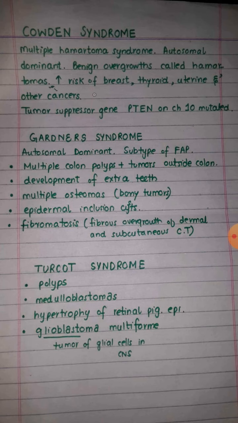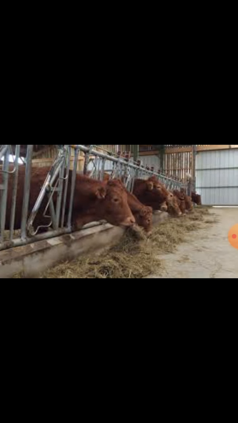We can remember Cowden syndrome by imagining 10 cows present in a den, cow den, Cowden syndrome. And why do we say that there are 10 cows? Because this disease occurs due to a mutation on chromosome number 10 in a gene called the PTEN gene. So we can remember Cowden syndrome by remembering 10 cows present in a den.